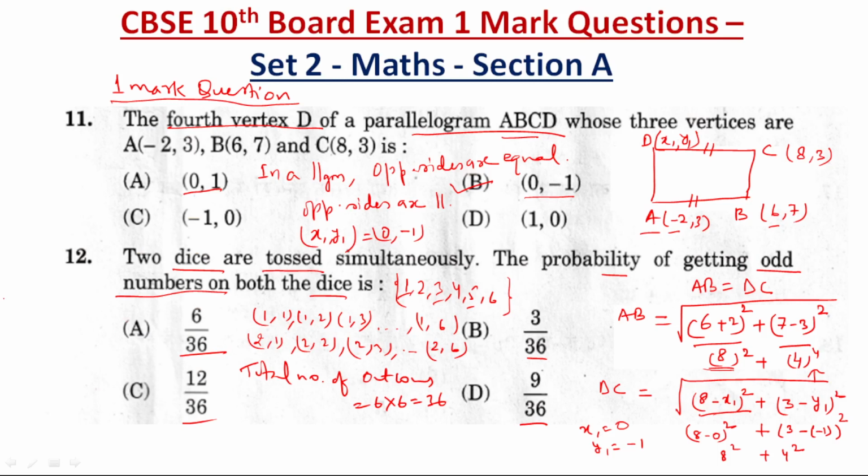How many odd numbers are there here? 3 odd numbers are there. So the probability of getting odd numbers on both the dice means like 1, 1, 2, 2, 3, 3. Okay, this is only possible. 1, 1 is possible. 2 is actually an even number. Then another one 3, 3 and 5, 5.